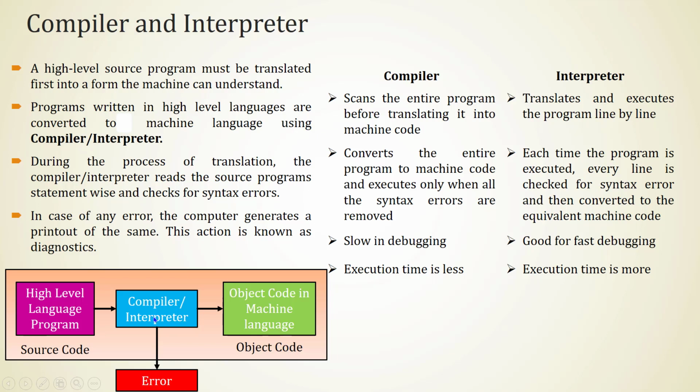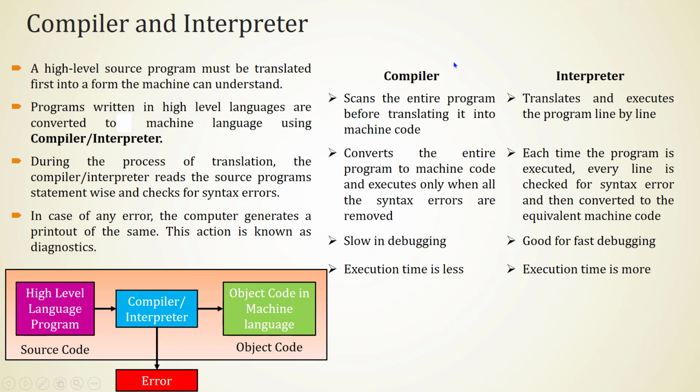So compiler or an interpreter are translators which convert high-level language to machine language. Machine language is also called object code. So in addition to the translation, if there is any syntax error, that error will be reported by the compiler. If there is no error, it will be translated to object code. This concept of error will be more clear when we start studying the C programming part. For the time being, you just study it like it is some mistake in the program.